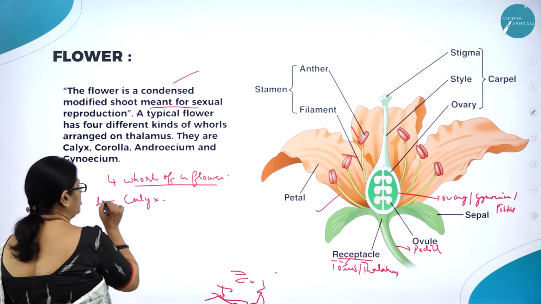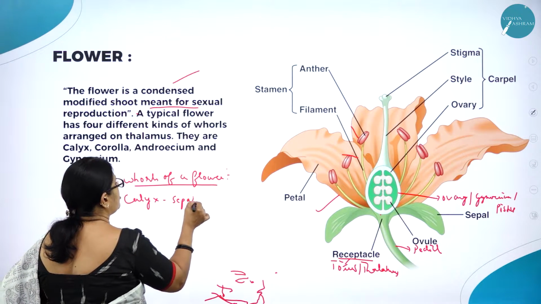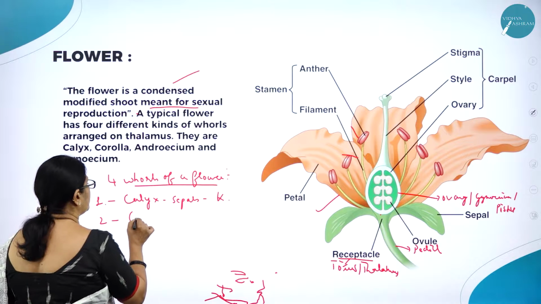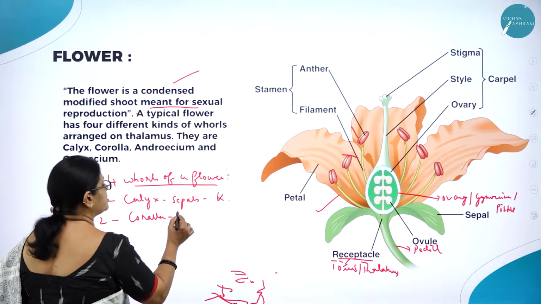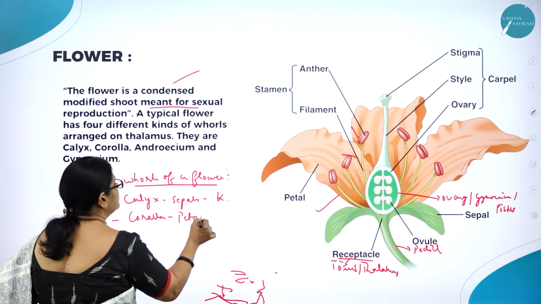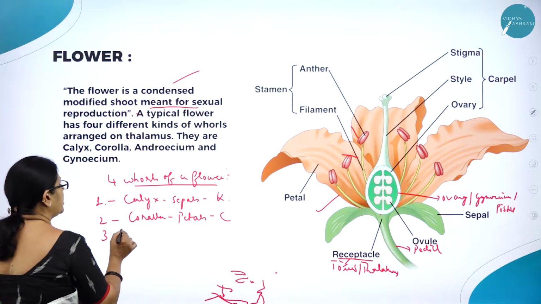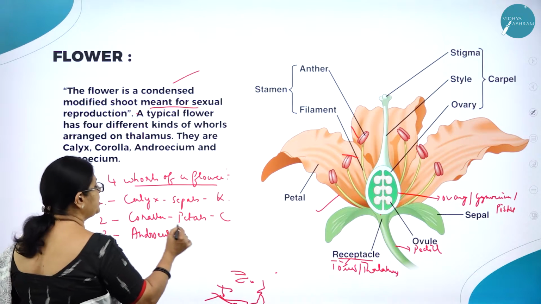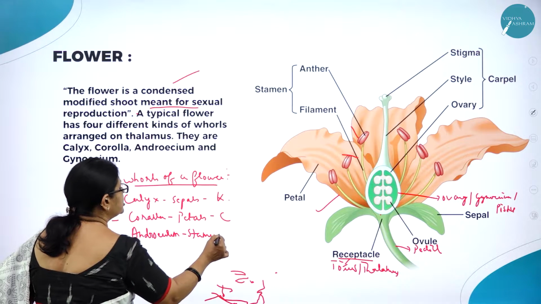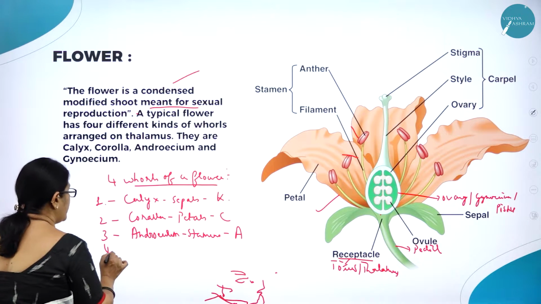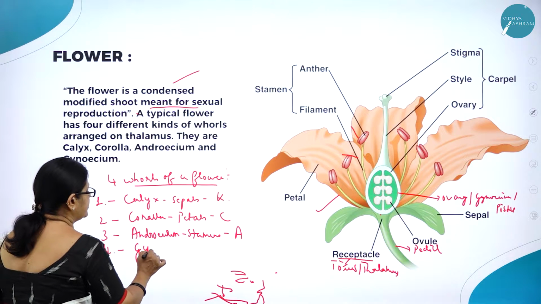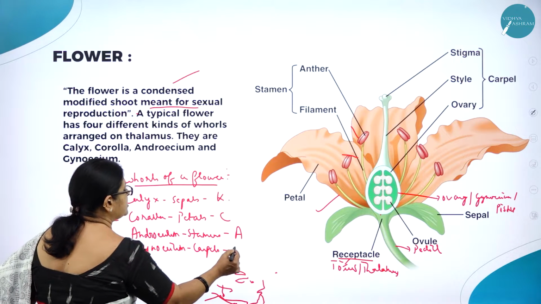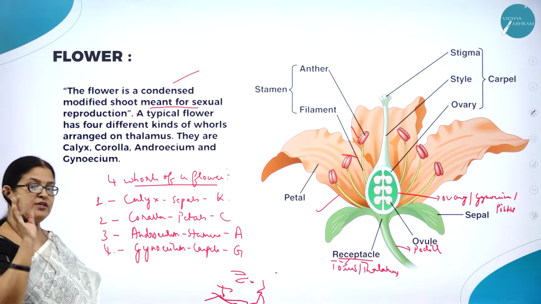Calyx is the first whorl, and the units of calyx are called sepals, and the symbol is K. Second is the corolla, and the units of corolla are called petals, and the symbol is C. Third whorl is androecium, and the units of androecium are called stamens, and the symbol is A. And the fourth whorl of a flower is gynoecium, and the units of gynoecium are called carpels, and the symbol is G.